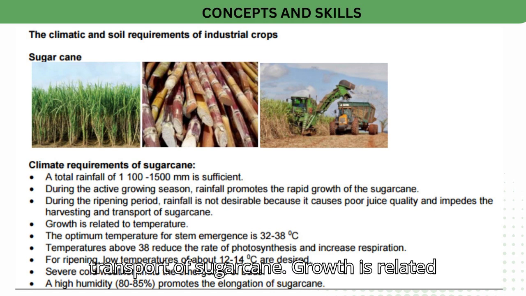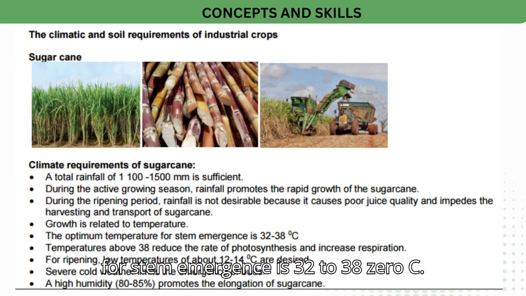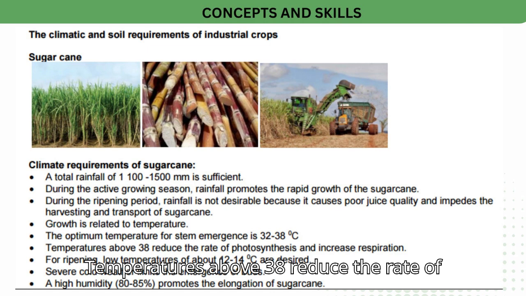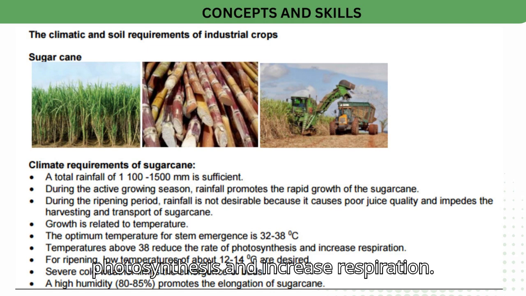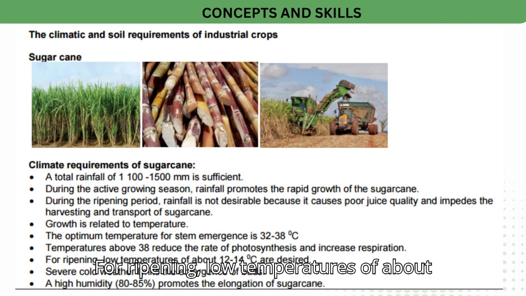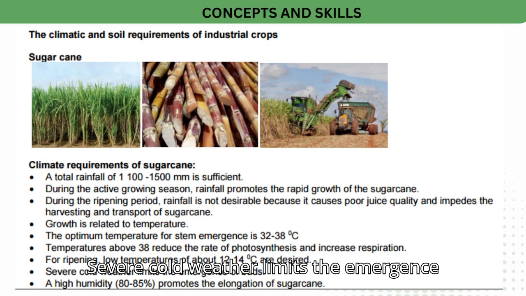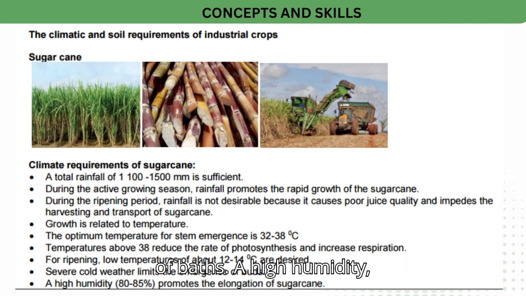of sugarcane. Growth is related to temperature. The optimum temperature for stem emergence is 32 to 38°C. Temperatures above 38 reduce the rate of photosynthesis and increase respiration. For ripening, low temperatures of about 12 to 14°C are desired. Severe cold weather limits the emergence of buds. A high humidity, 80 to 85%, promotes the elongation of sugarcane.